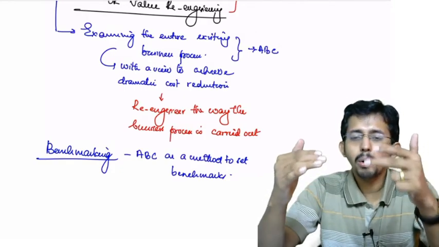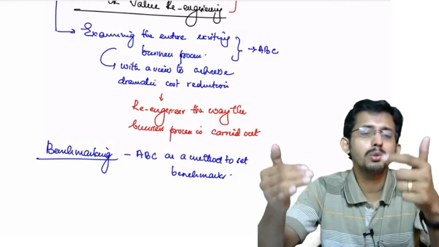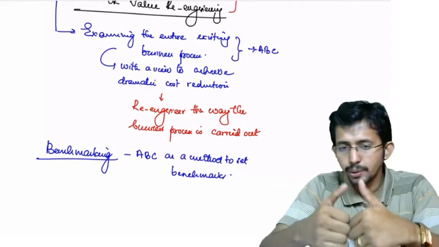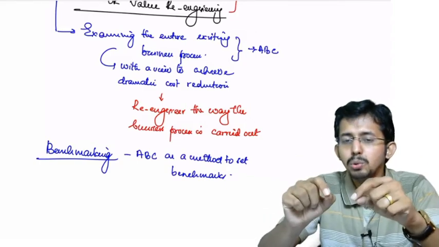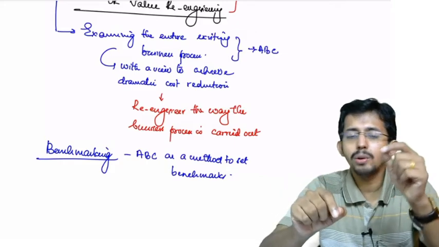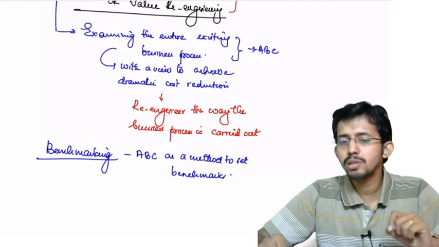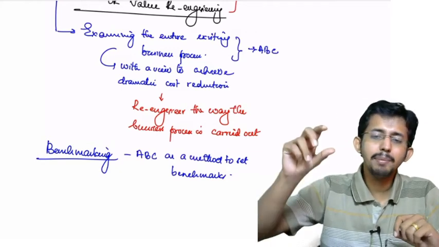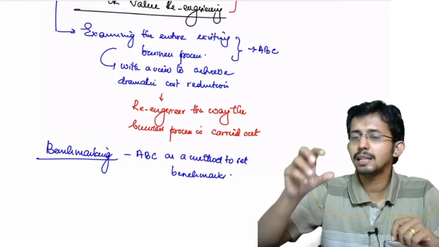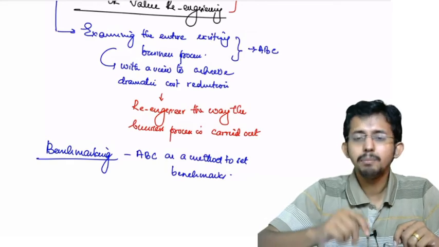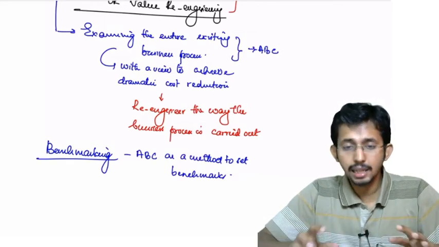So once you have broken down your business process into various key major activities, it will help you fix benchmarks for each of those major business activities. That process of using ABC costing as a method to set benchmarks is what is known as benchmarking, as an application of ABM.